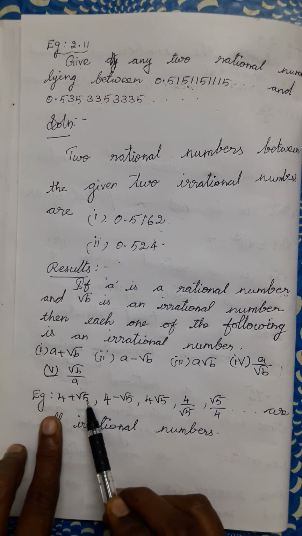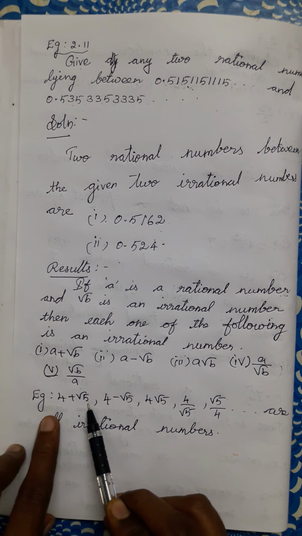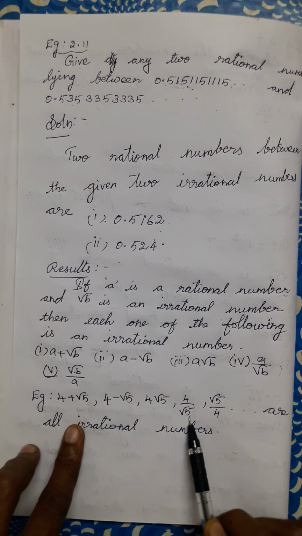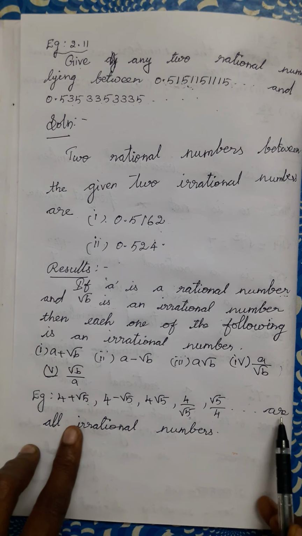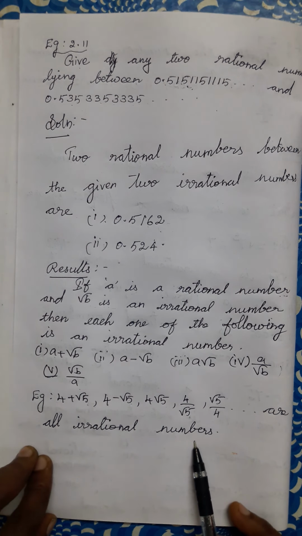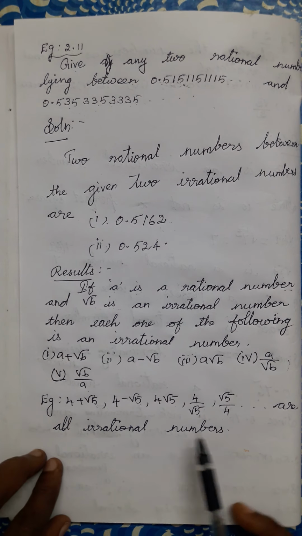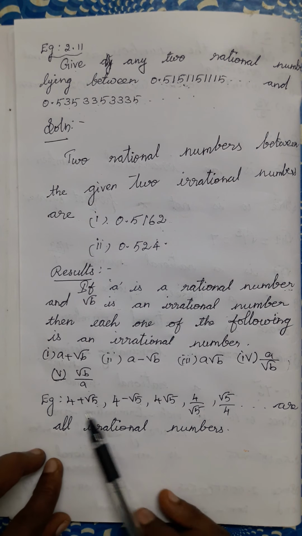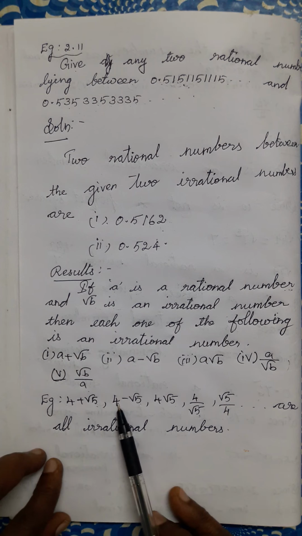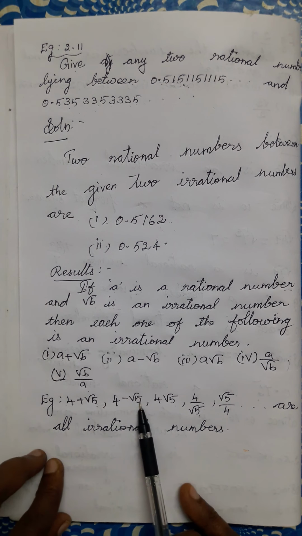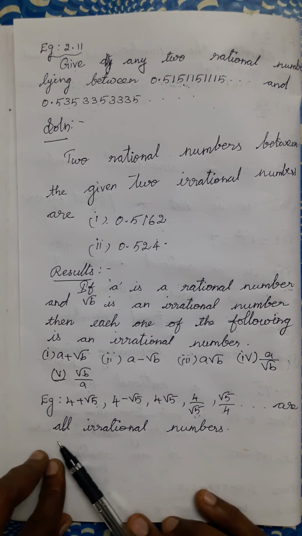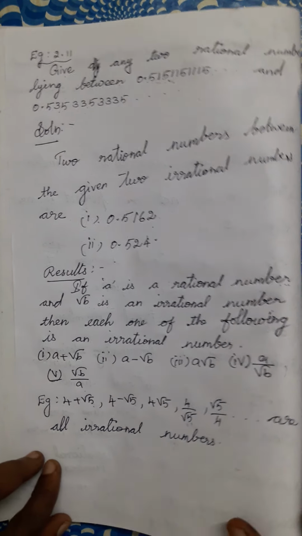Example, 4 plus root 5, 4 minus root 5, 4 root 5, 4 by root 5, root 5 by 4, etc. are all irrational numbers. A rational number plus an irrational number together is an irrational number. A rational number minus an irrational number is also an irrational number. 4 root 5, 4 by root 5, root 5 by 4, everything is an irrational number.